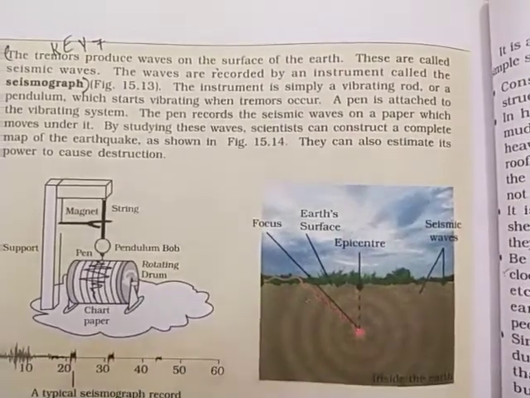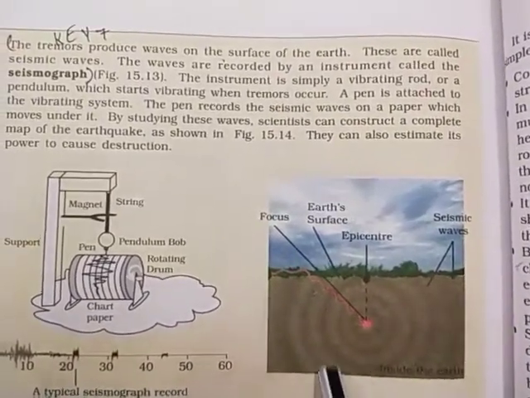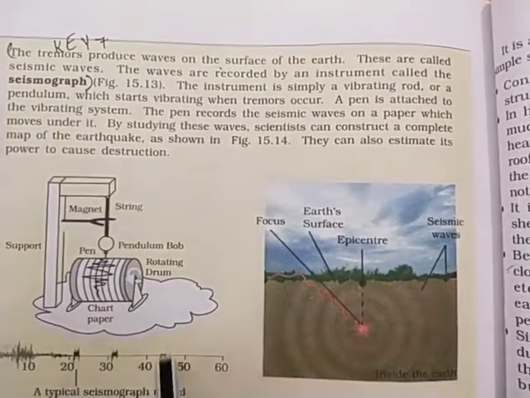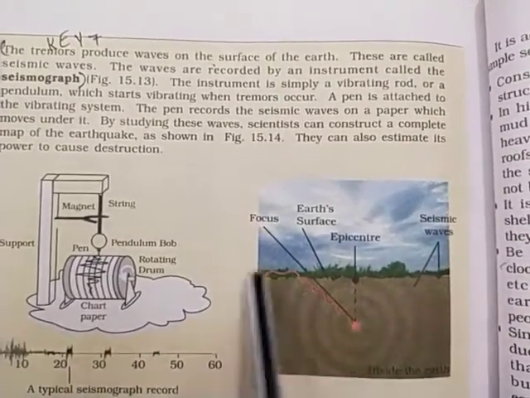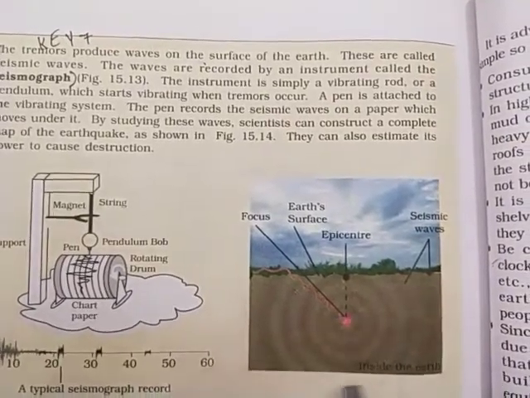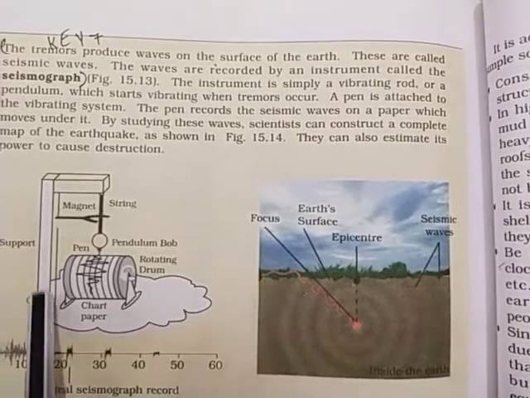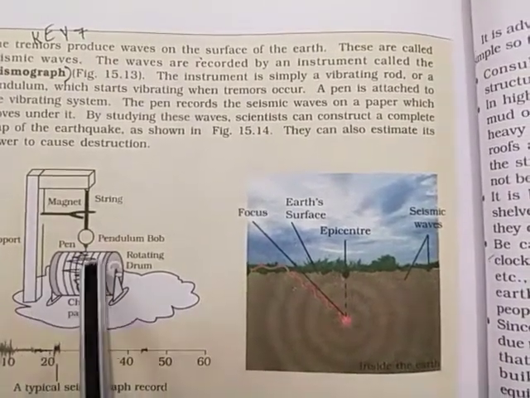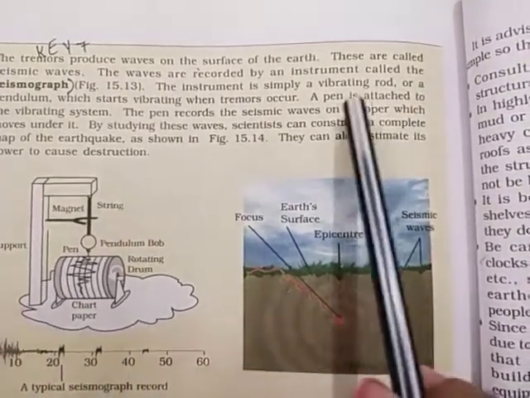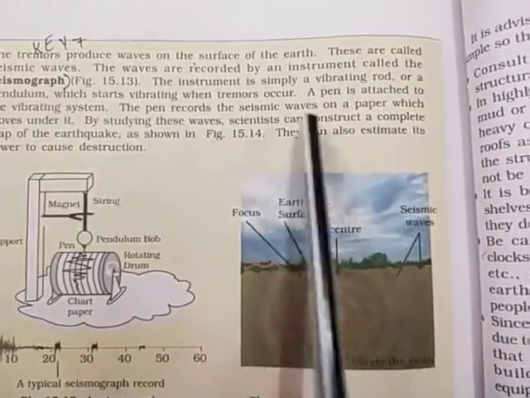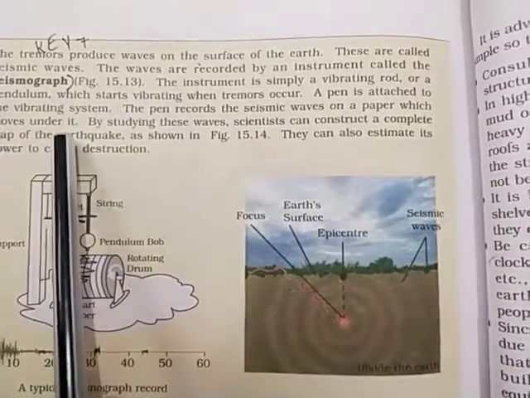As the vibration goes on in a similar way, the graph is there. If the vibrations are heavier, then the length of the graph will be more. A pen is attached to the vibrating system. The pen records the seismic waves on a paper which moves under it.